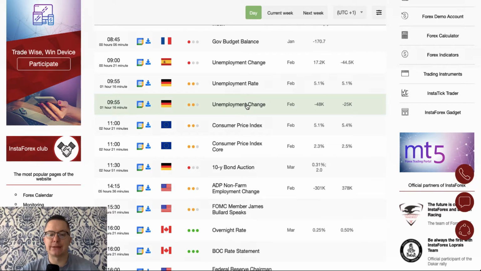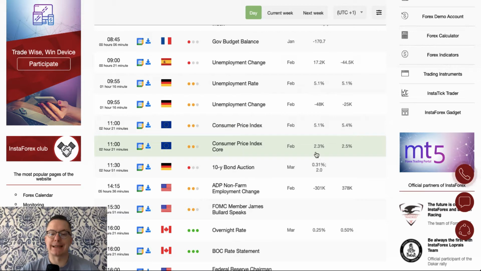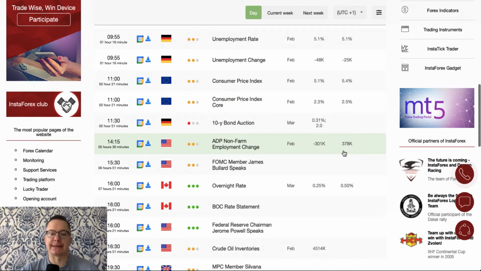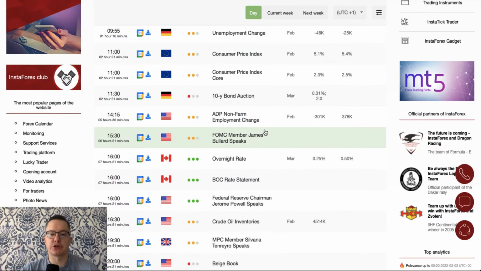Consumer price index and core consumer price index data from the Eurozone are scheduled for release at 11 o'clock. Please notice that the consumer price index should increase from 5.1% to 5.4%. The same situation with the consumer price core, 2.3% to 2.5%. At 11:30, we got the 10-year bond auction from Germany.